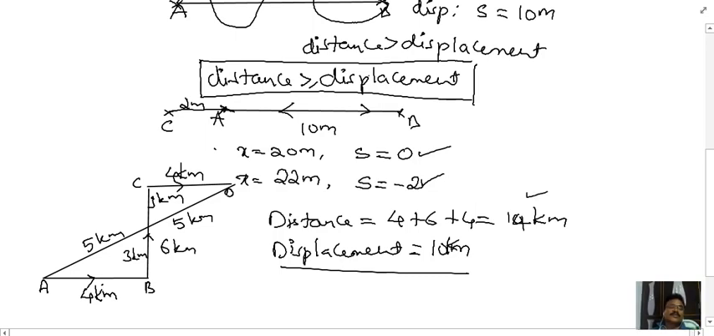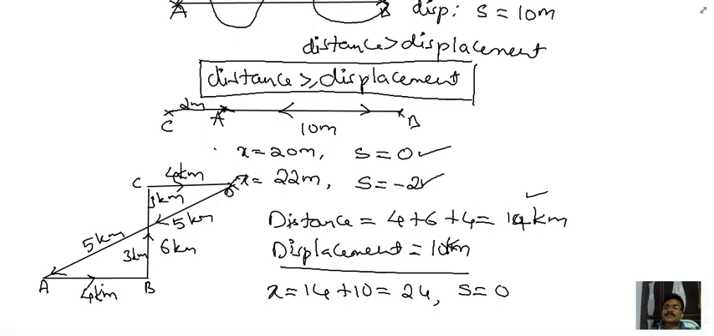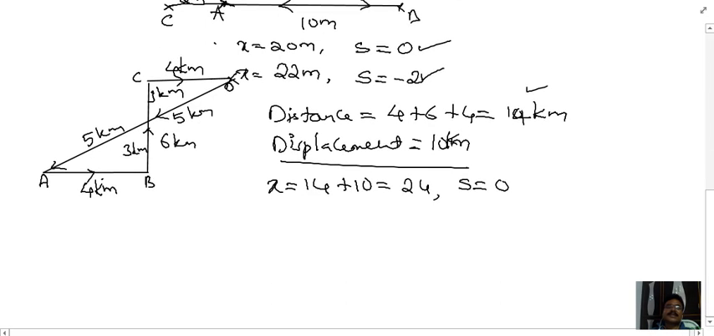Suppose the crow, after getting the food here, comes back directly to A. Then the distance becomes 14 plus 10, that is 24, whereas displacement becomes 0, because it has reached its initial position.